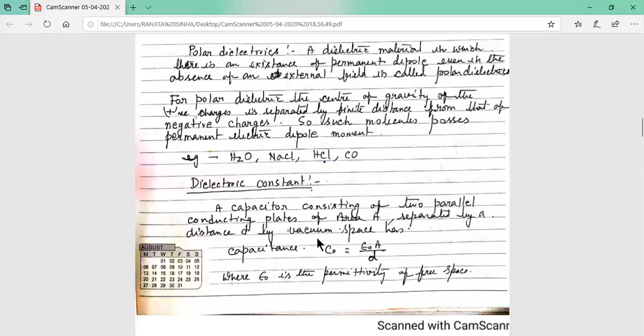So when vacuum is between the capacitor plates, the capacitance is given by epsilon 0 A by d.